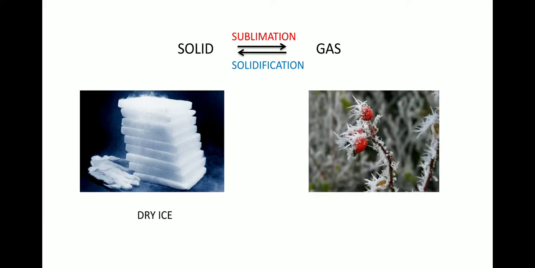The second example is the formation of frost. When air gets in contact with the objects which are less than the freezing temperature, the water molecules in air directly get converted into ice. Okay, this is the formation of frost, and this process is also called deposition.